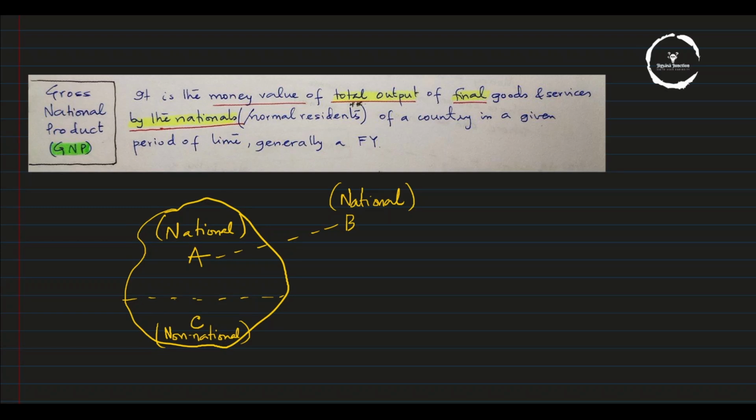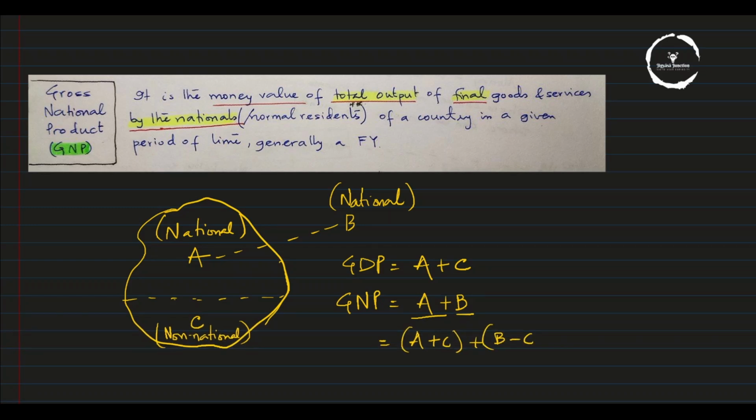From the definitions we saw above, what will GDP be? GDP is A plus C because it has been produced within the boundary. What will GNP be? GNP will be by the nationals, so it will be A plus B. I can write A plus B as A plus C plus B minus C. So GNP becomes GDP plus B minus C, and B minus C is the net factor income from abroad. B is the income that came in, C is the income that went out.